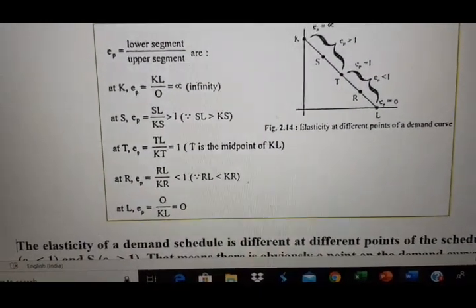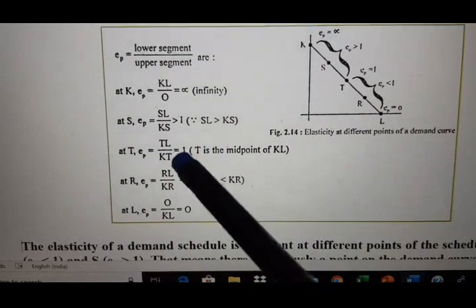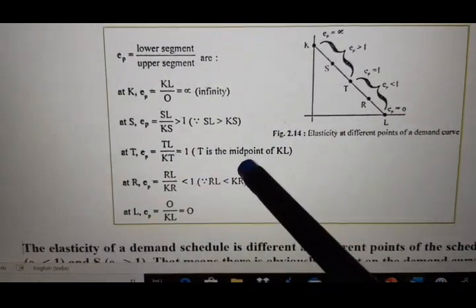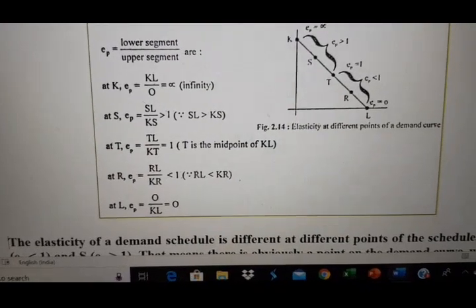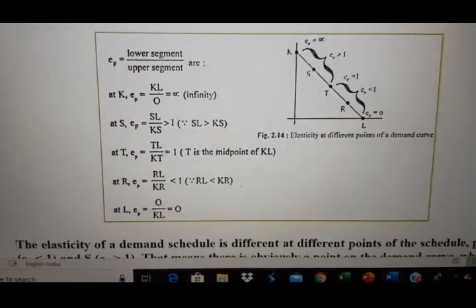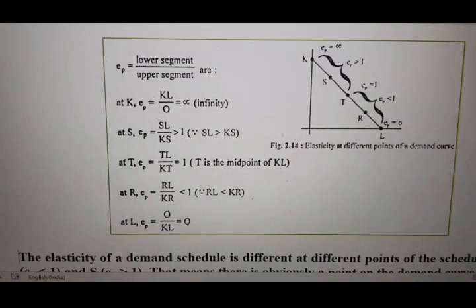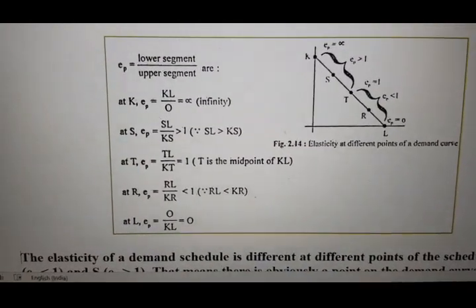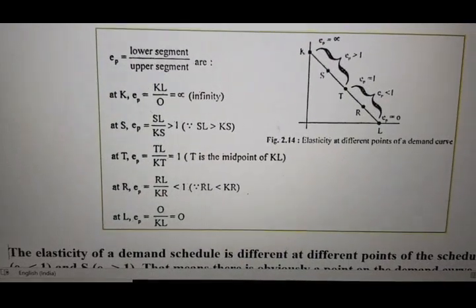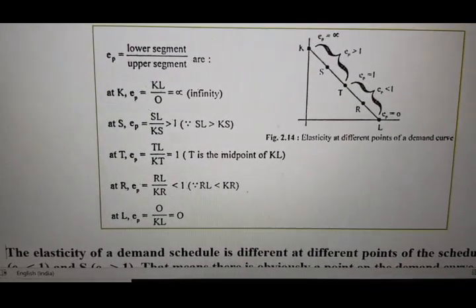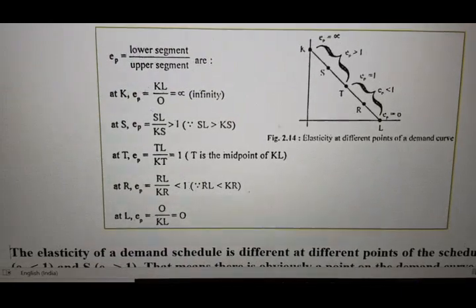This particular type of demand is called unitary elastic demand. As the result is equal to 1, it is called unit elastic demand or unitary elastic demand. What does it mean? It means if there is 1% change in price, the demand will also change by 1%.